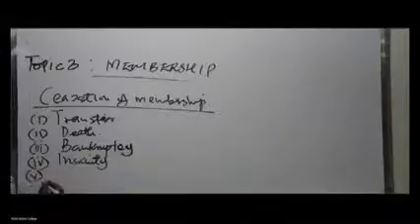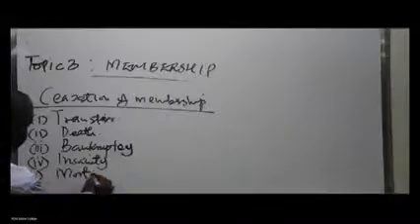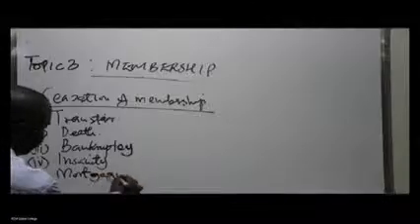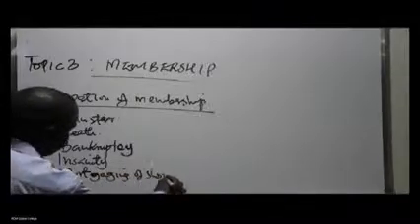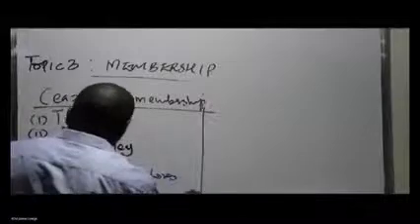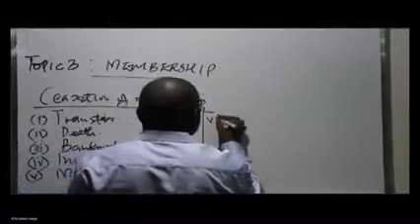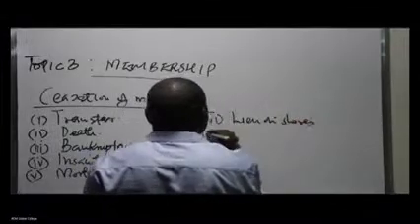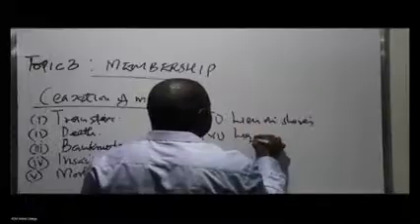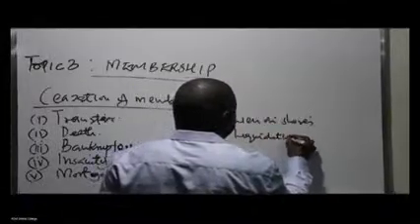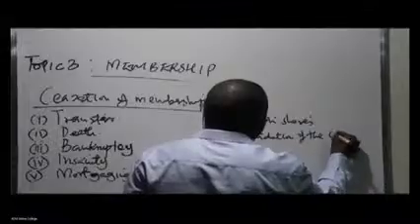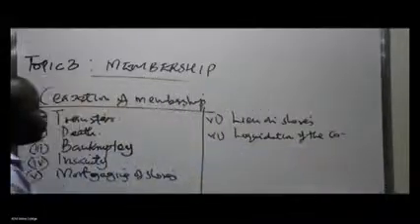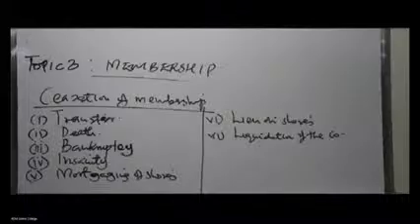Number 5, we have mortgaging of shares. We have which other one? Lien on shares. We have liquidation of the company. So you have lien on shares, liquidation of the company, transfer of shares, death, bankruptcy, insanity, mortgaging of shares.